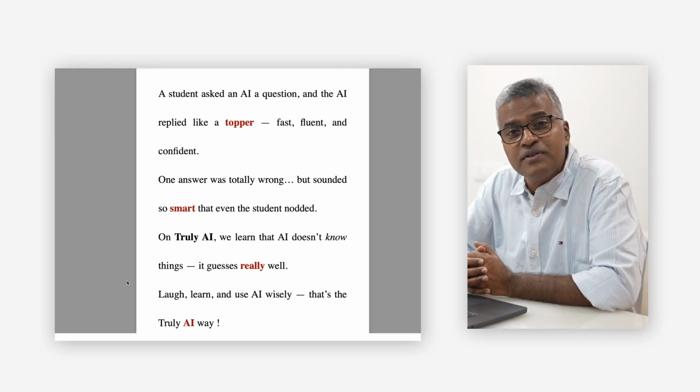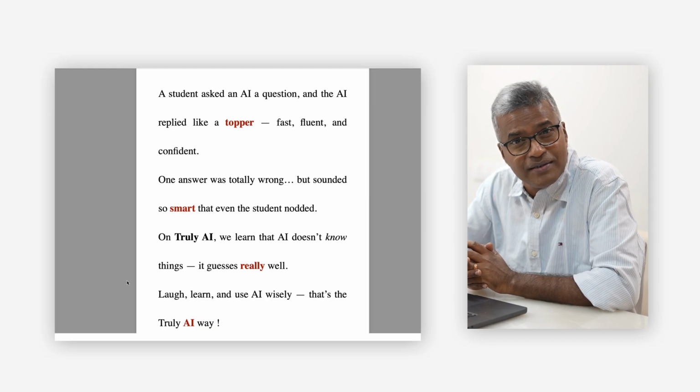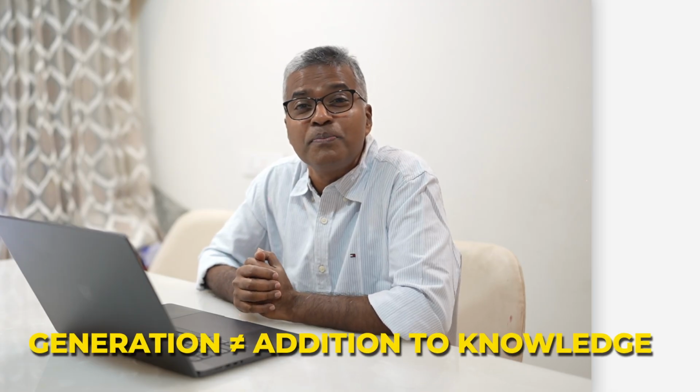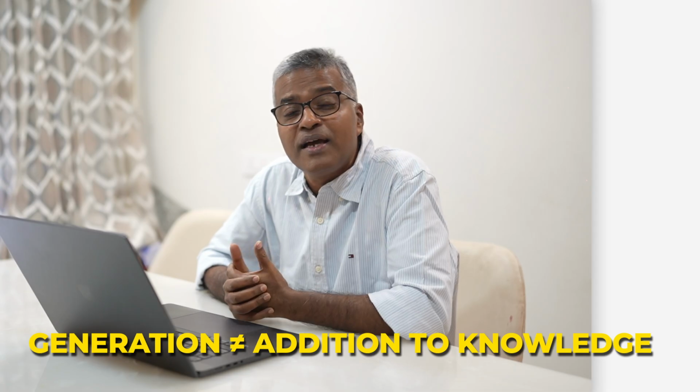Therefore, whatever is filled may not be correct. Similarly, whatever AI generates may not be adding to the knowledge. Therefore, generation does not mean knowledge. That way, AI could give hallucination.